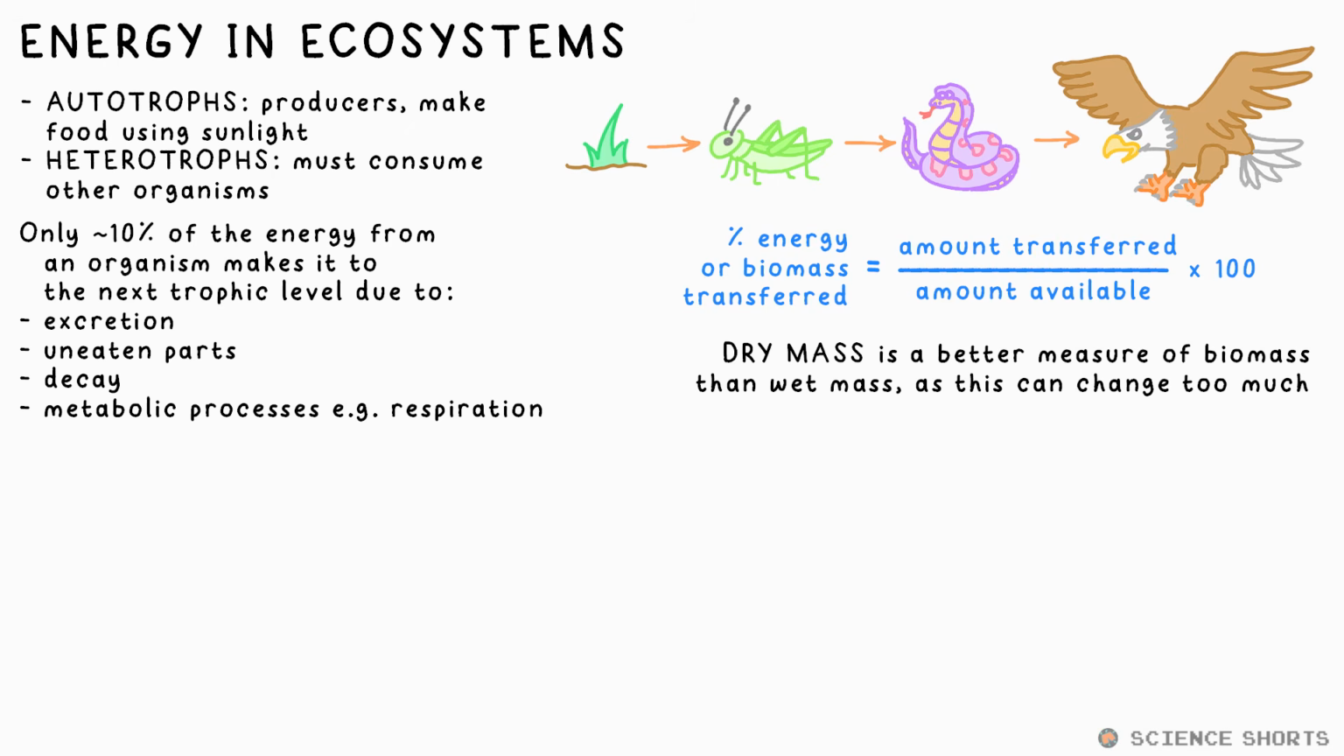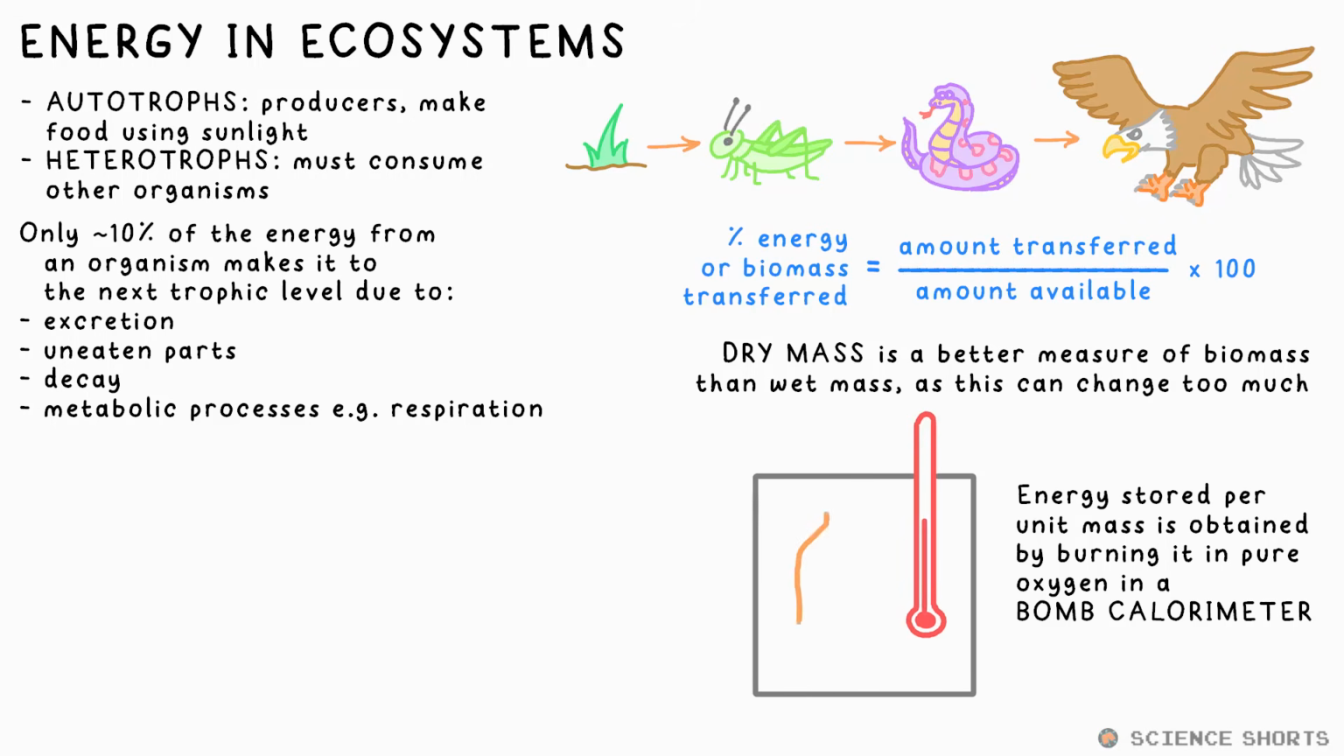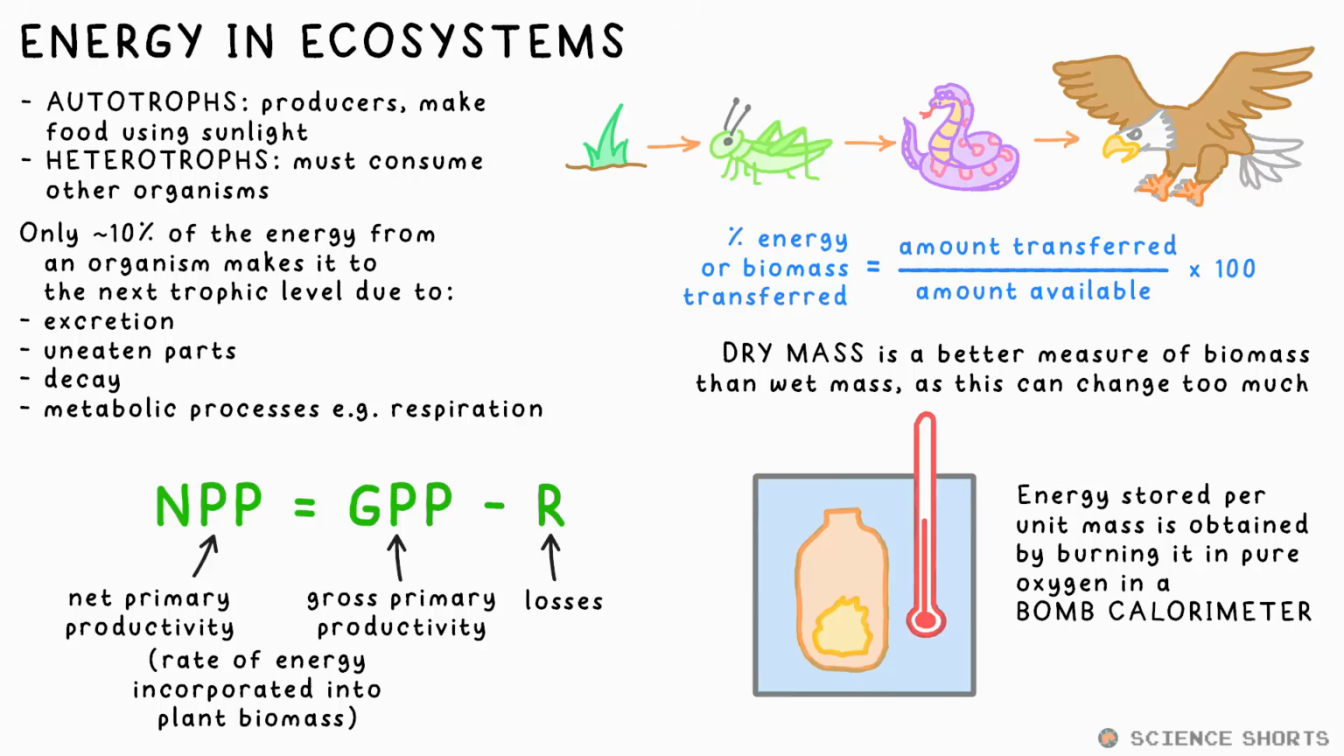Biomass is an organism's mass. Dry mass is generally used to calculate energy stored per unit mass, as wet mass can vary too much. This can be done using a bomb calorimeter, where it's burned in pure oxygen with the calorimeter submerged under water. This is pretty accurate, as all of the energy released is used to heat the water. None should be lost in theory. Gross primary productivity is the rate of energy used to make new plant biomass. Net primary productivity is the energy incorporated into plant biomass after losses have been taken into account.